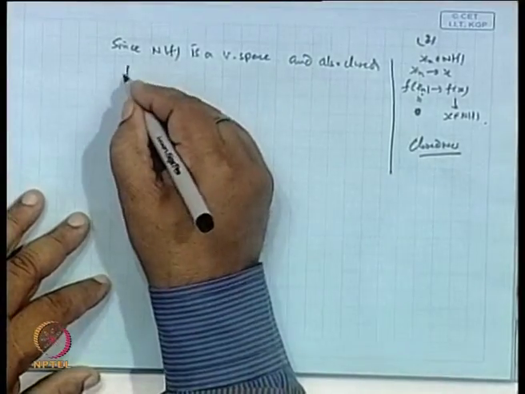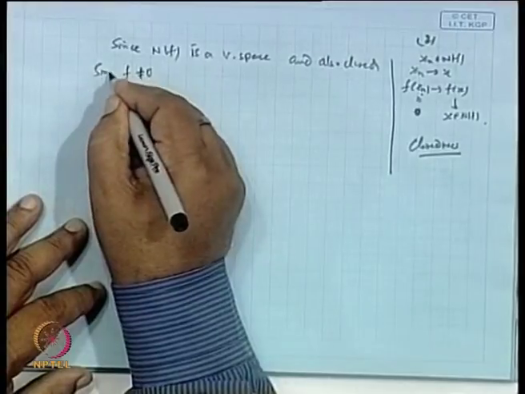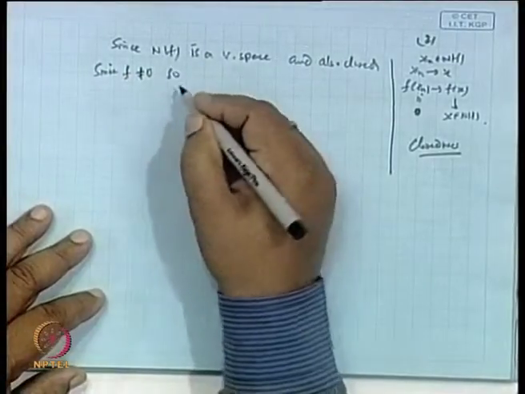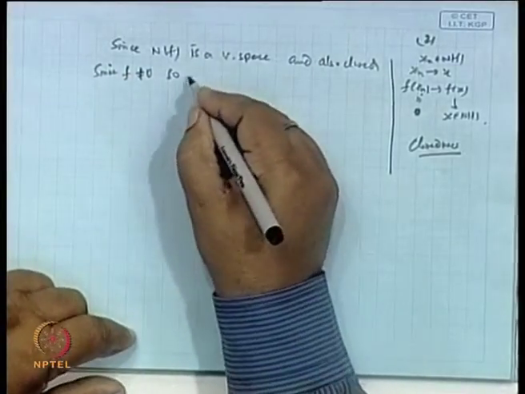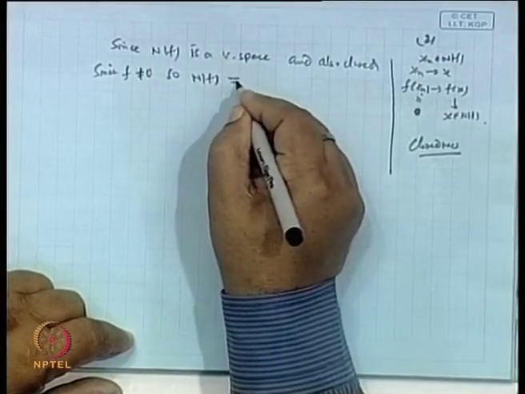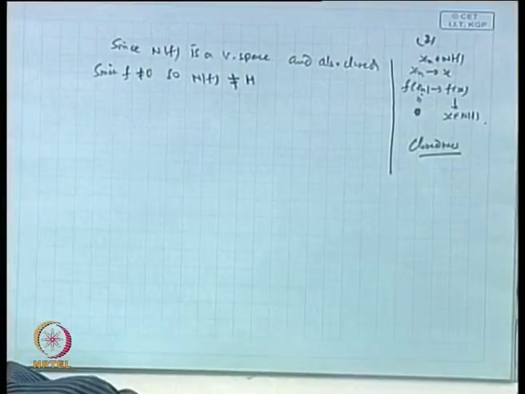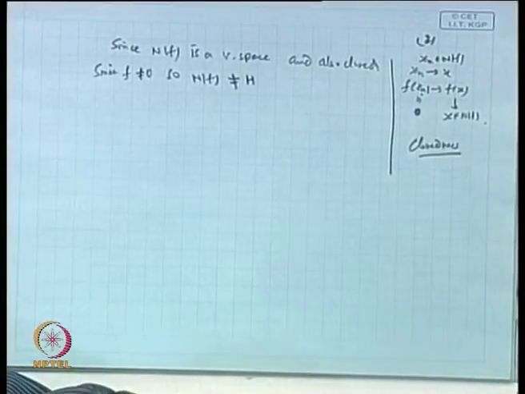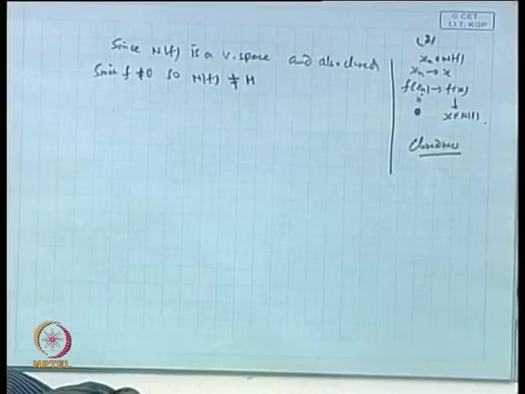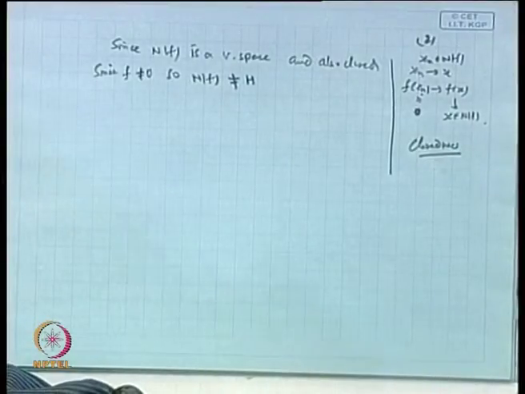Okay. So, N f is closed as well as a null space, and f is not equal to 0. So, the null space N f will be different from H. Why? N f will not be equal to H, that is, the entire Hilbert space will not be a null space.